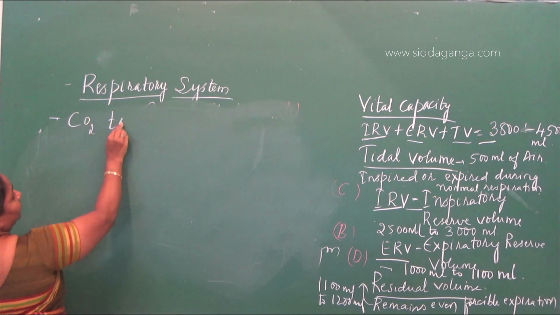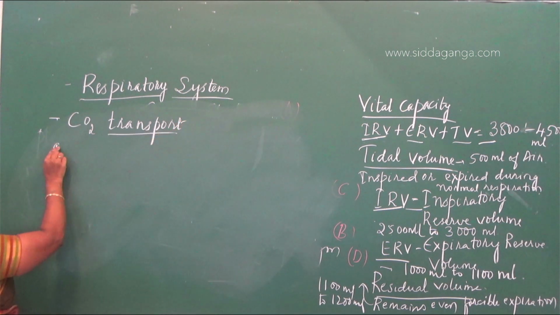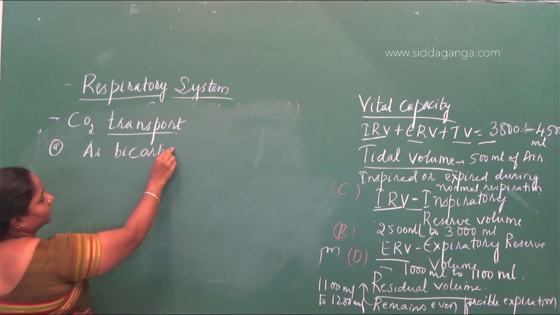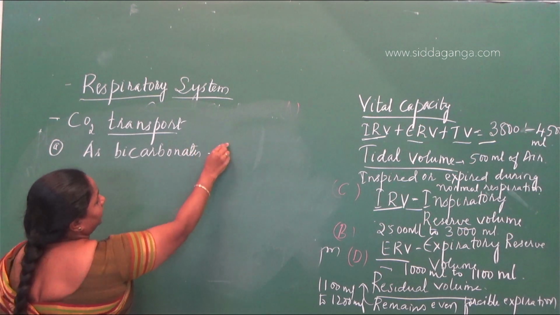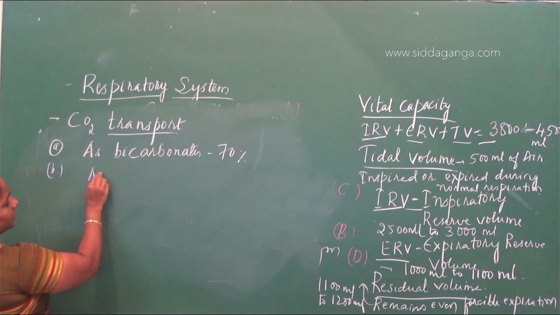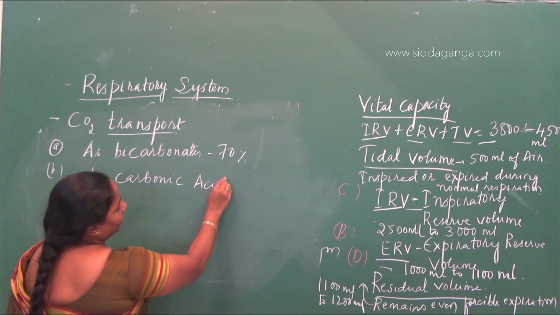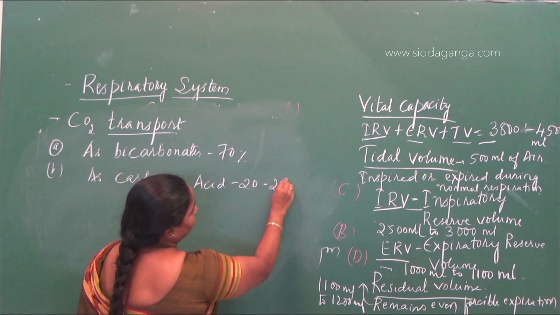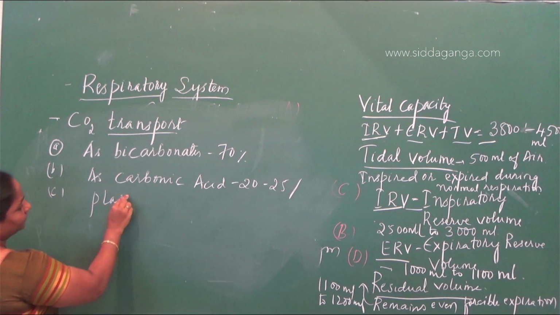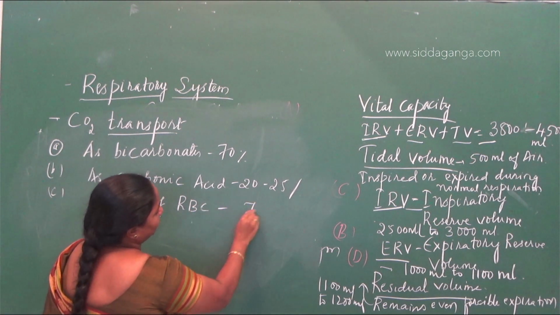It is going to be transported in three forms: as bicarbonates, that is 70%, then as carbonic acid, 20 to 25%, then in the plasma of RBC we have 7%.